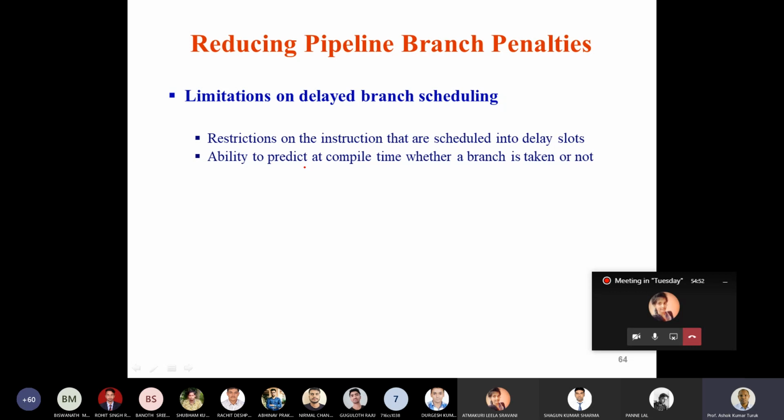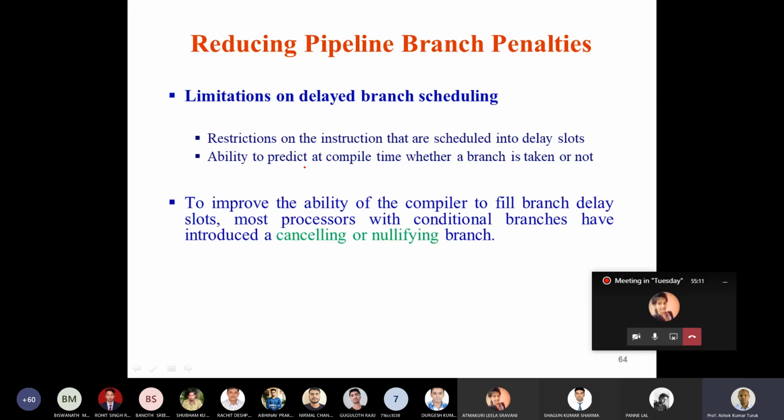Accordingly, it will schedule the instruction in the direction of the prediction. Now, if your hardware says predict not taken, the compiler should be able to predict that the branch is not going to take place, and it will schedule the instruction in that direction.